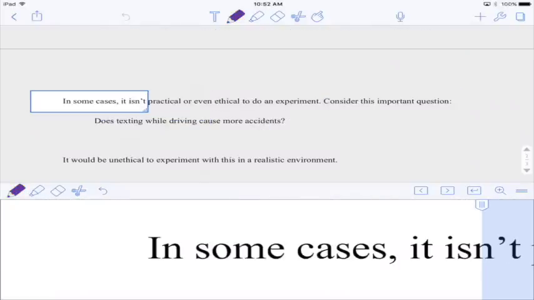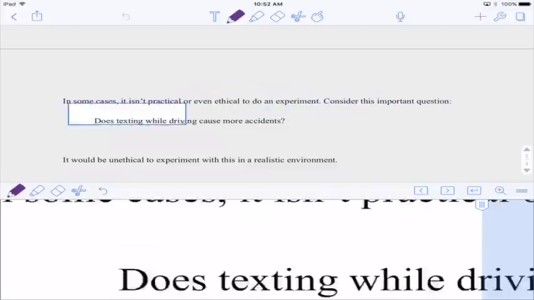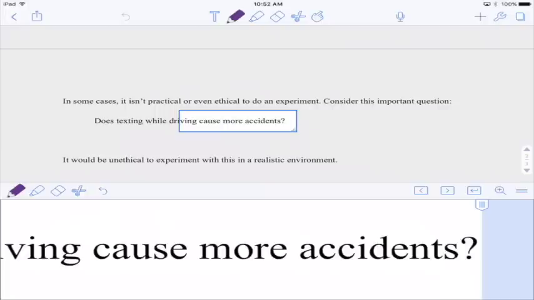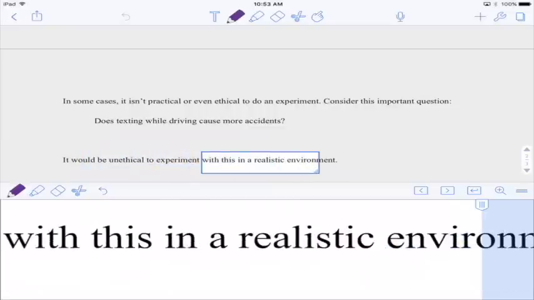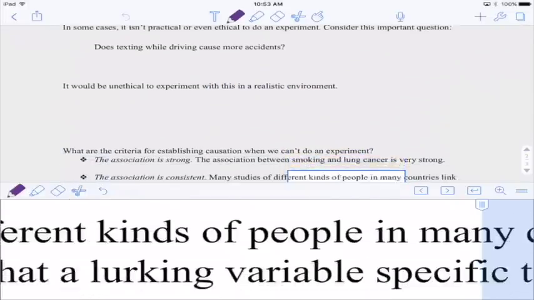In some cases, it isn't practical or even ethical to do an experiment, so consider this important question. Does texting while driving cause more accidents? Well, we wouldn't want to do an experiment on this because we wouldn't want to put people in danger. We wouldn't assign half the people to a texting group and half the people to a non-texting group, knowing that texting could put them in danger. So it would be unethical to experiment with this in a realistic environment. Some things they do are like simulations, but it's just not the same. But there's a lot of ethical issues that we could have.